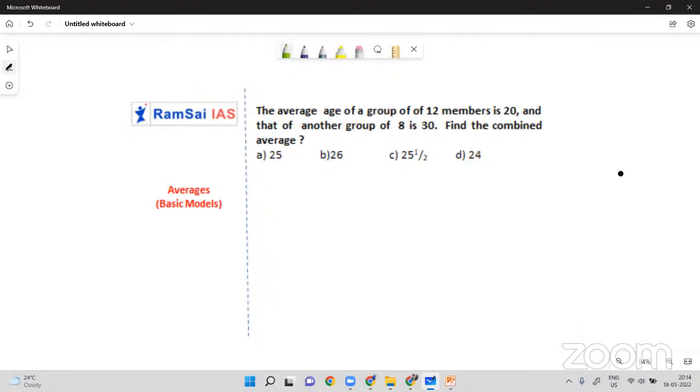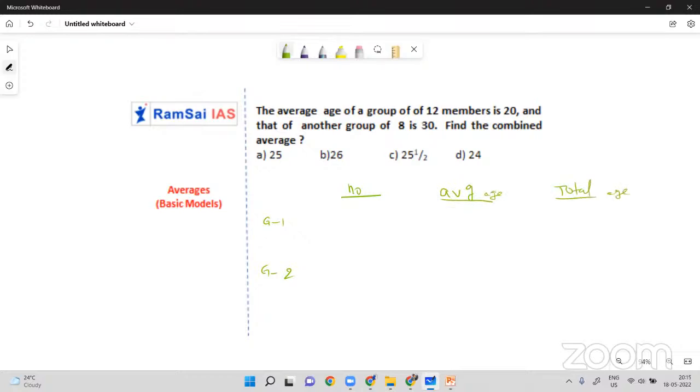Yeah. You people solve like this. Group 1 and group 2. Number of students, average age, total age.